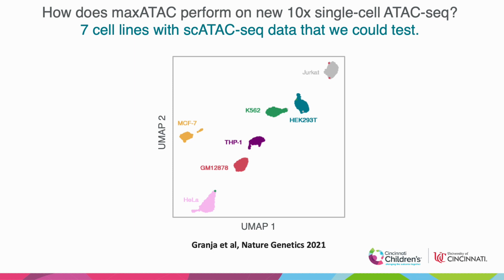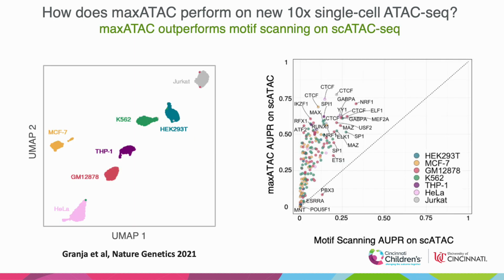We used an experimental dataset that had 7 cell lines for which we also had bulk ATAC-seq in our dataset. We used models trained on bulk ATAC-seq to make predictions in these 7 cell lines and found that across every comparison except for one, maxATAC outperformed the standard practice of motif scanning on these single-cell pseudobulk populations.